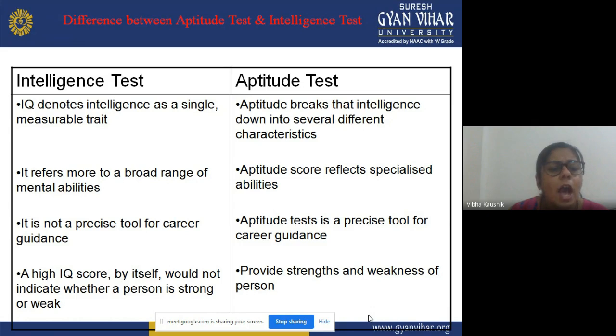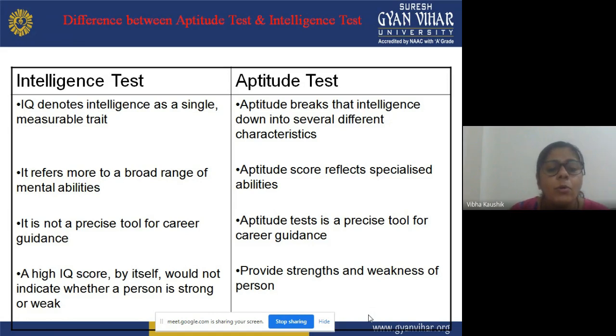Now, intelligence test. IQ denotes intelligence as a single measurable trait, which means only intelligence will be measured through the intelligence test. Aptitude breaks that intelligence down into several different characteristics. These different characteristics will suggest how effective or able the learner is in that particular area.